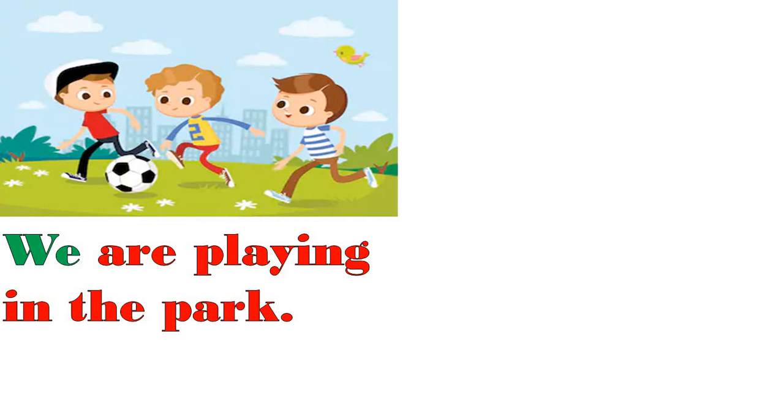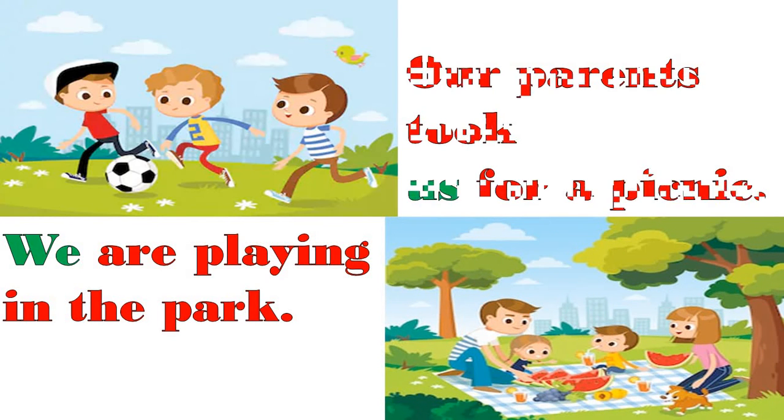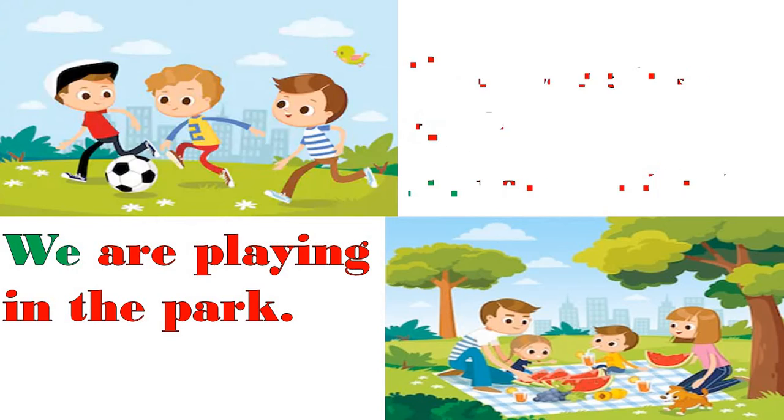We are playing in the park. Children are performing the action. But in the second sentence, our parents took us for a picnic. Now parents are performing the action and we are receiving it. So we will write us. Our parents took us for a picnic. I hope this much is clear.